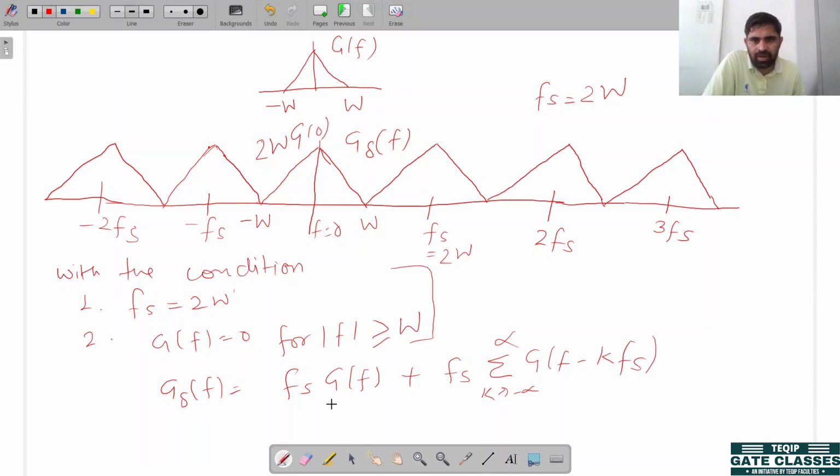As we know, our original signal is a band limited signal, band limited from minus W to W.